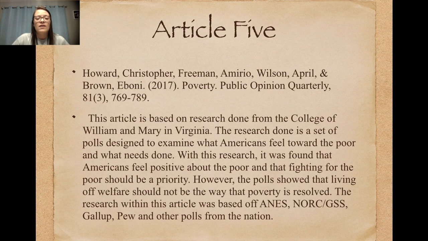Article 5. This article is based on research done from the College of William and Mary in Virginia. The research done is a set of polls designed to examine what Americans feel toward the poor and what needs to be done. With this research, it was found that Americans feel positive about the poor and that fighting for the poor should be a priority. However, the polls showed that living off welfare should not be the way that poverty is resolved. The research within the article was based off of ANES, NORC, GSS, Gallup, Pew, and other polls from the nation.